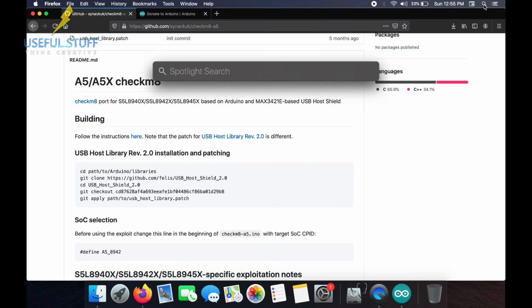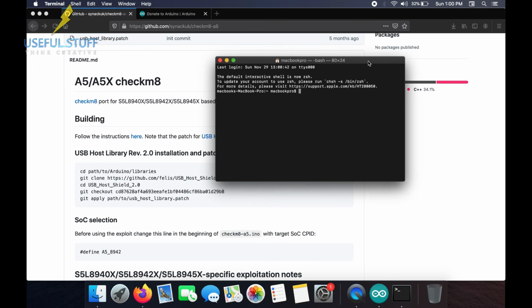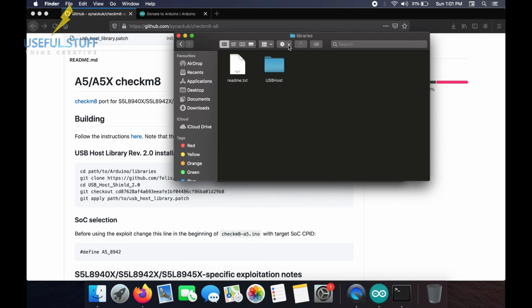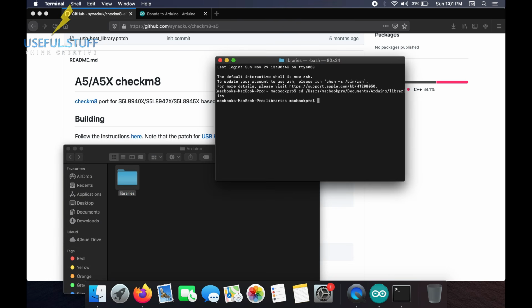Now I'll open the terminal, search and terminal. So once you are on the terminal, the first step is type cd space. Inside documents, there was an Arduino folder. Obviously it was already open in my case, so it should be under documents, Arduino, and inside Arduino there will be libraries folder. So drag the libraries folder and press enter. Okay, our first line of code has been executed.